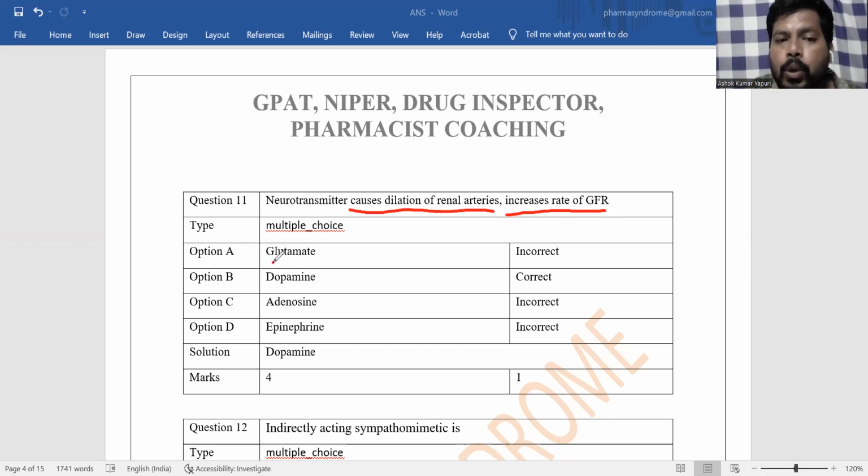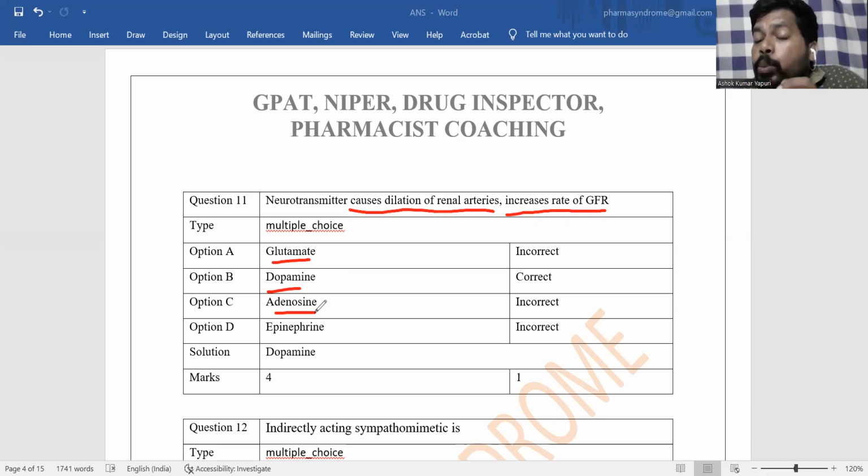And here, glutamate. So glutamate is generally an excitatory neurotransmitter, especially pertaining to the central nervous system. And next, dopamine. And adenosine is a neuromediator having different functions.